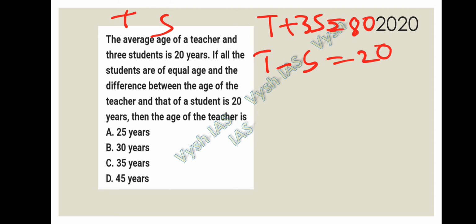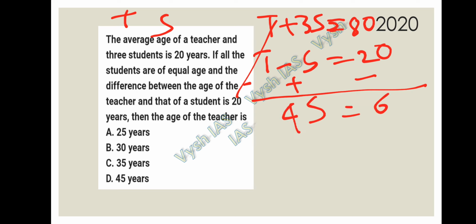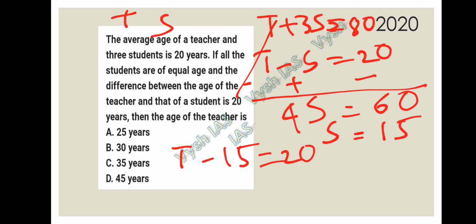So let's solve the question. Let's solve these equations. We'll subtract this both. T will get cancelled. 3S plus S, that is 4S. 80 minus 20, 60. So student age will become 4 1s are 4, 4 5s are 20, that is 15 each. If we substitute in this equation, T minus 15 is equal to 20. So teacher's age becomes 20 plus 15, that is 35 years. 35 years is the age of the teacher.